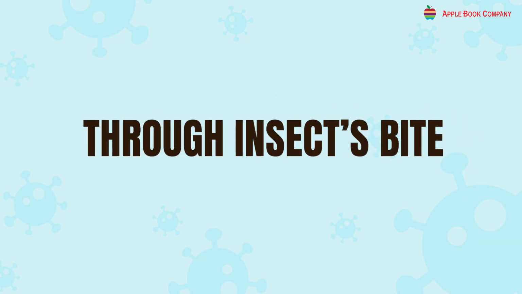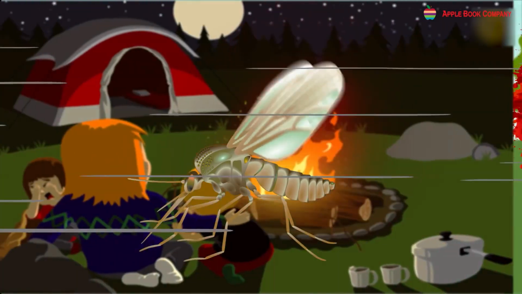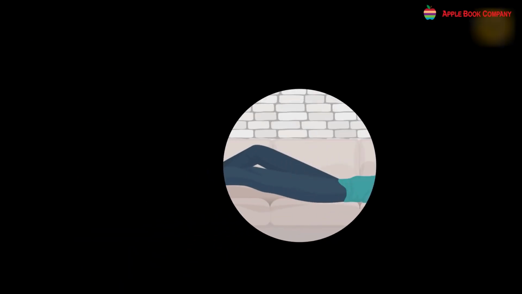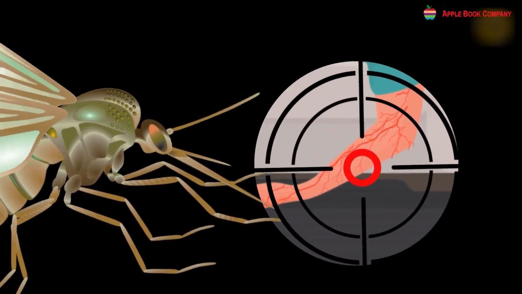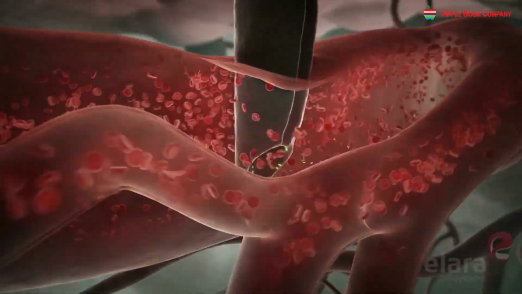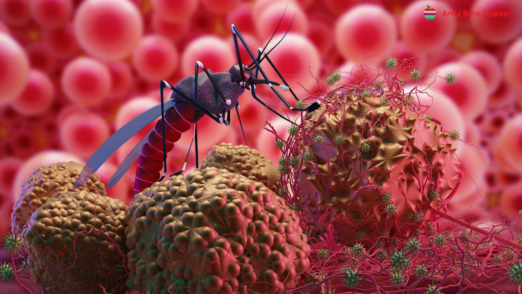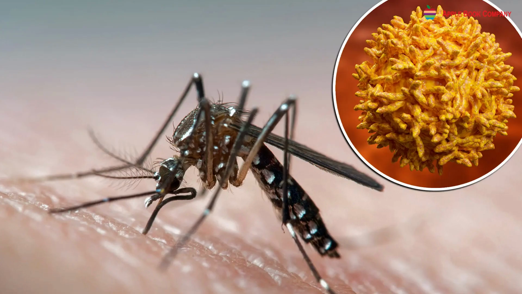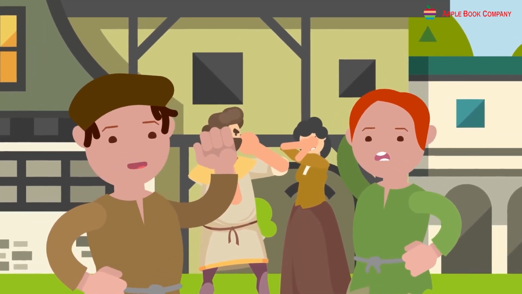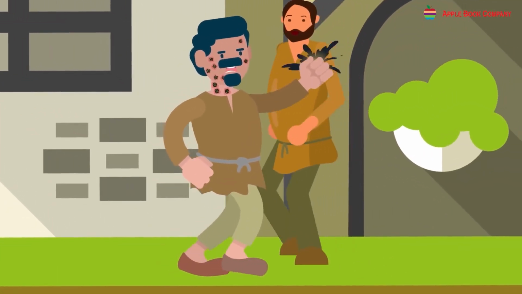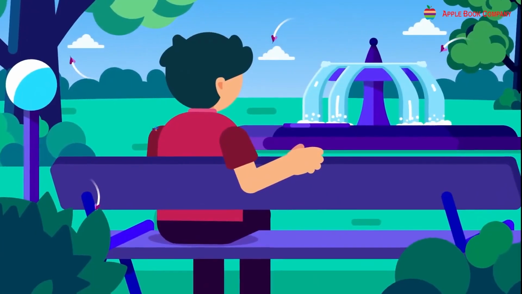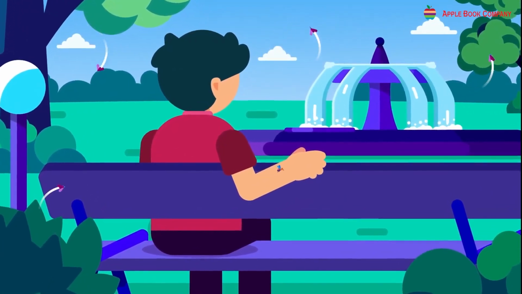Through insect bites. An insect bites a person with illness and passes germs to a healthy person when it bites them. It means the insect swallows microbes from a person who is ill and sends the microbes to a healthy person's body. Diseases like malaria, filariasis, and yellow fever are caused by mosquito bites. In 1994, a large number of people were affected by the plague, which is caused by bites of rat fleas, in Maharashtra and Gujarat. Similarly, dengue fever is quite widespread.